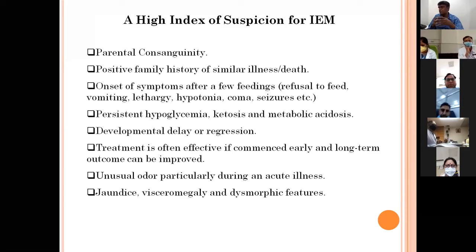Another important set of symptoms for these babies is hyperglycemia, ketosis, and metabolic acidosis, because many of these disorders lead to these states. Developmental delay or regression may be apparent after a few months or years, and in many diseases like maple syrup urine disease or some other metabolic disorders, an unusual odor may be present in the body fluids like sweat or urine. And jaundice, visceromegaly like splenomegaly is seen in many cases.